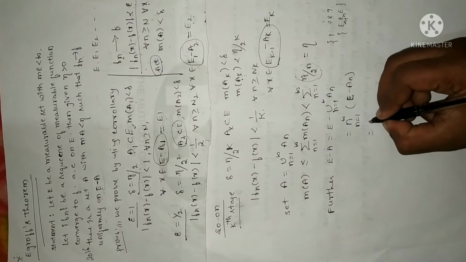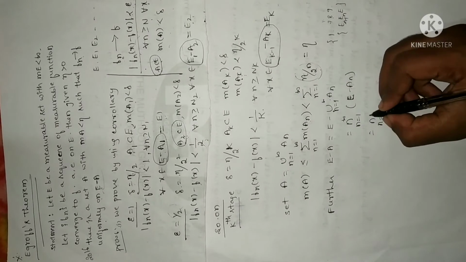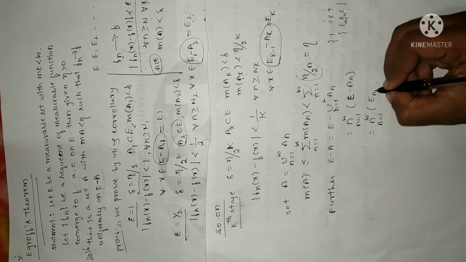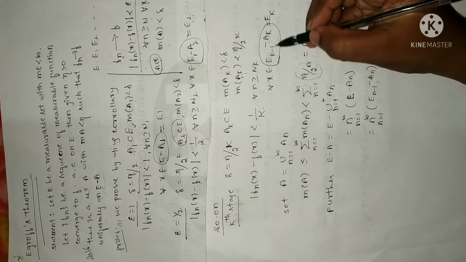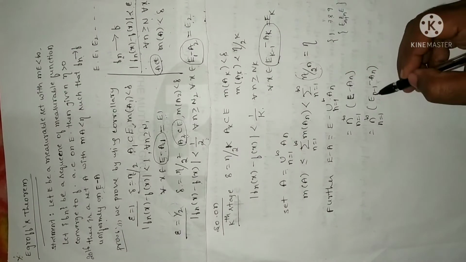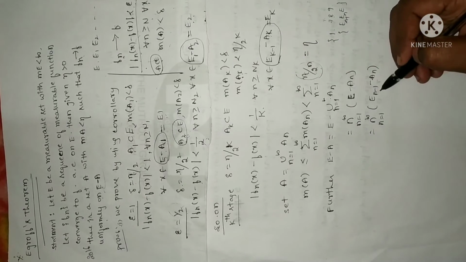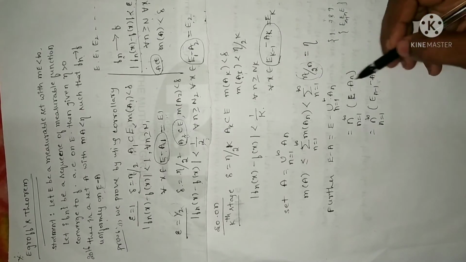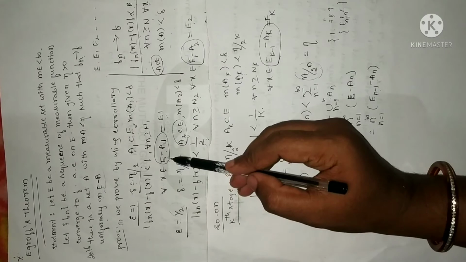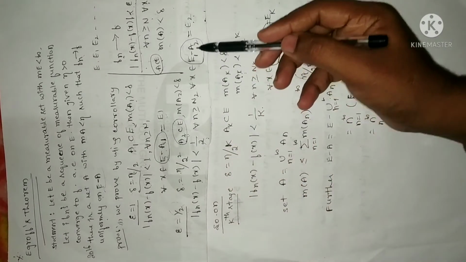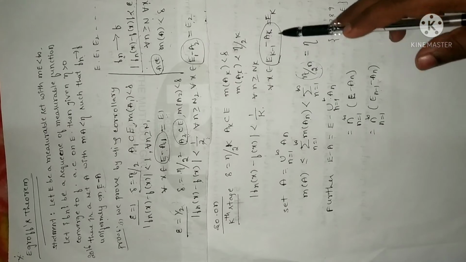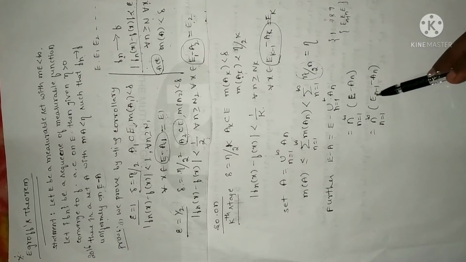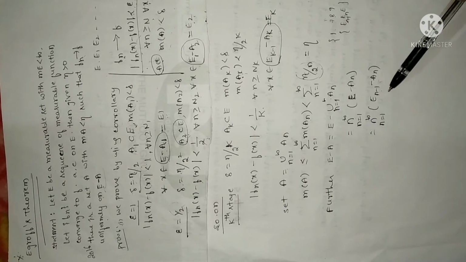So I can write this as intersection n equal to 1 to infinity of En minus 1 minus An. So in place of Ek minus 1 minus Ak, I have assumed n minus 1. That is for the generalized case I have taken. Fine, this is for only one collection. See here, in the first stage I have taken E minus A1, E1 minus A2, and similarly in the kth stage I have taken it as Ek minus 1, Ak. So similarly here for the nth set, in place of k what I have taken is n.